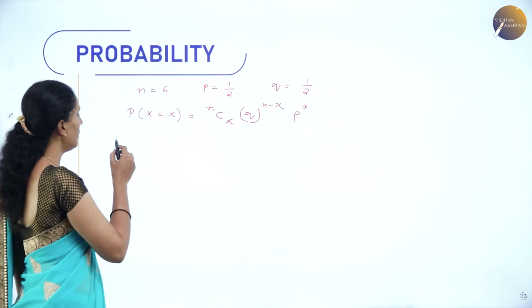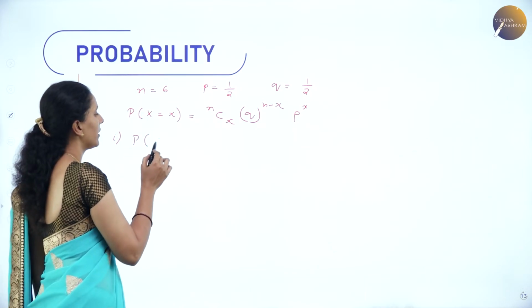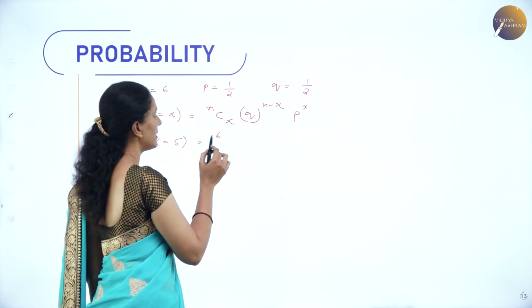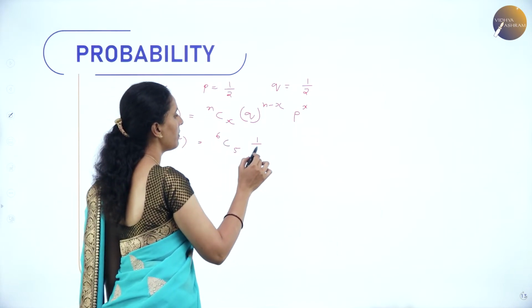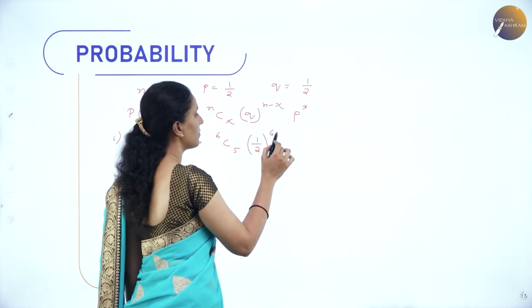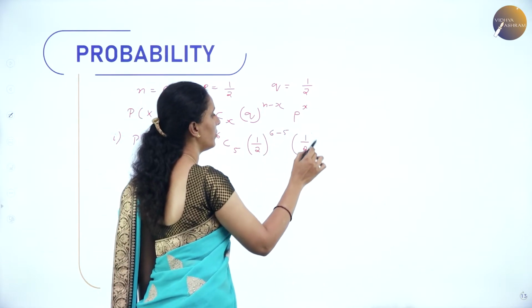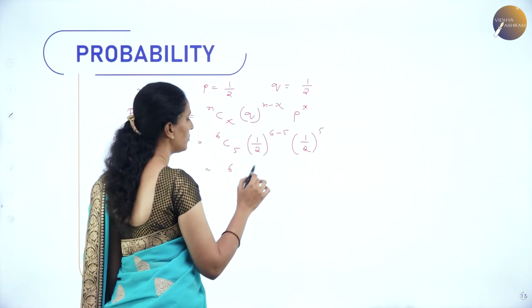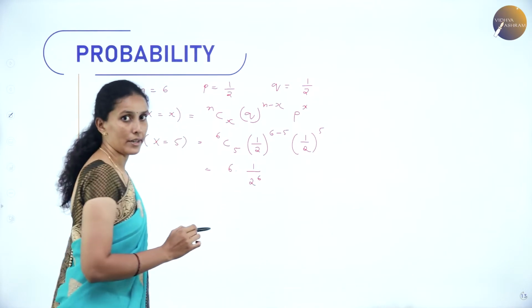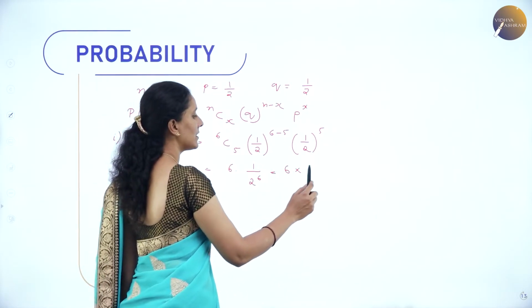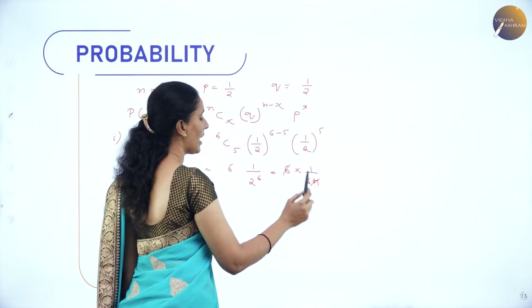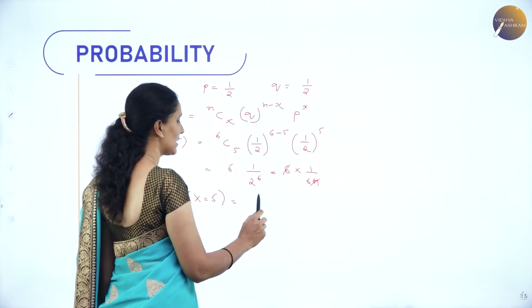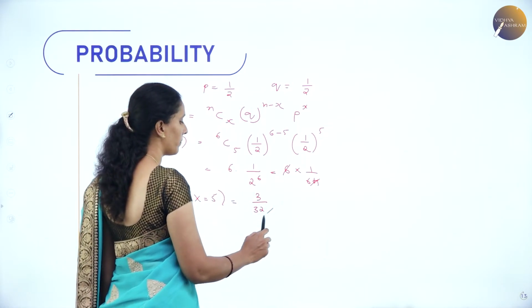Now substituting here for the first one, we need 5 successes. So therefore here 6C5, 1 by 2 to the power 6 minus 5, 1 by 2 to the power 5. 6C5 is 6, 1 by 2 whole power 6 we will get. So we will get the value as 6 into 1 by 64. When you cancel it, we will get the probability of getting exactly 5 successes as 3 divided by 32.